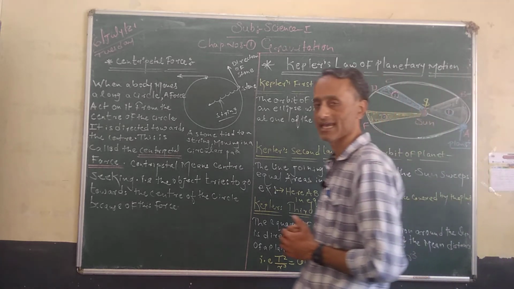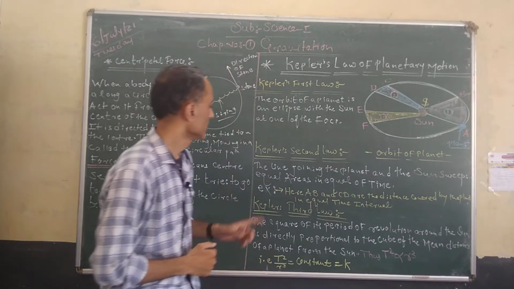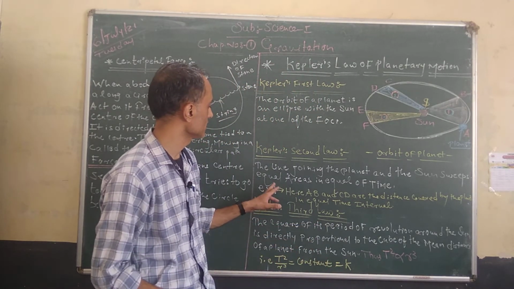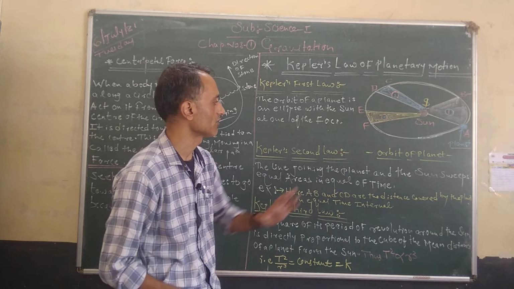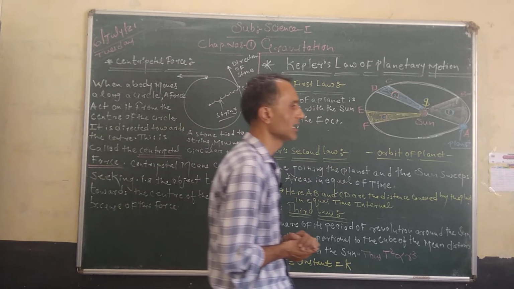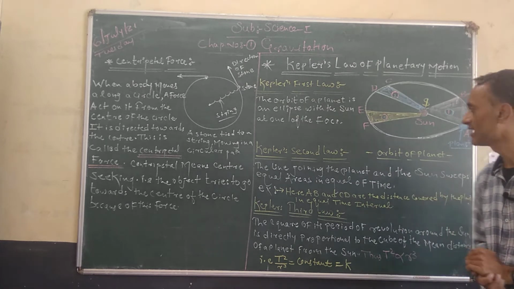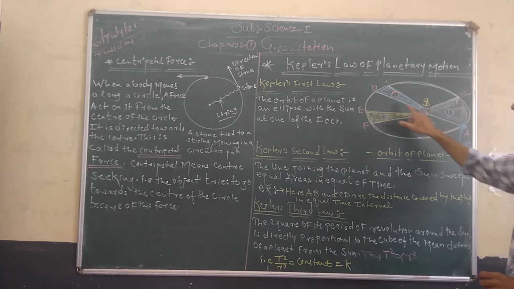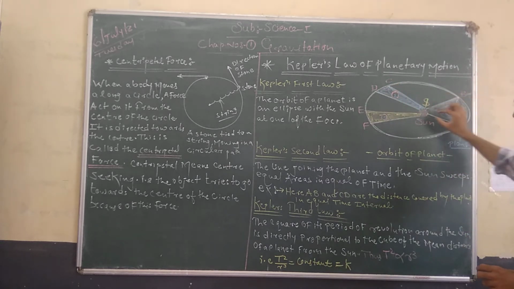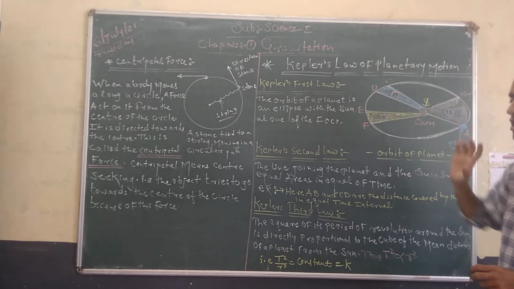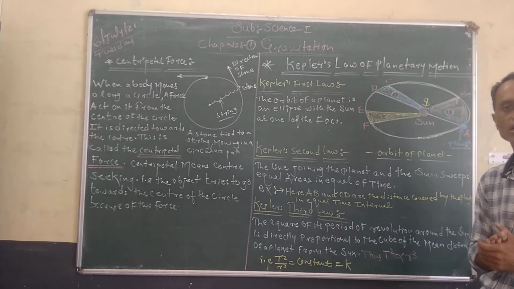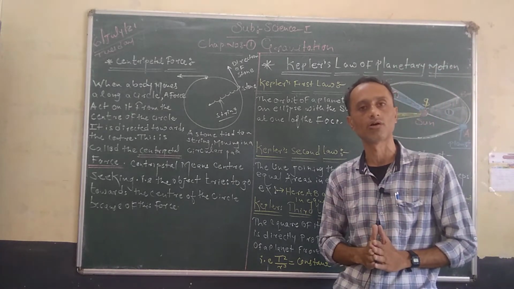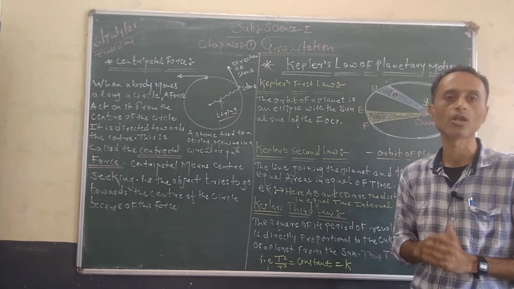Okay. Kepler's second law. What is Kepler's second law? The line joining the planet and the sun sweeps equal area in equal intervals of time. Here you can see from point A to point B, the area of ASB is equal to the area of CSD. Means these two areas, this area and this area, all the areas are the same. Means the line joining the planet and the sun sweeps equal area in equal intervals of time. Okay, this was the second law of Kepler.